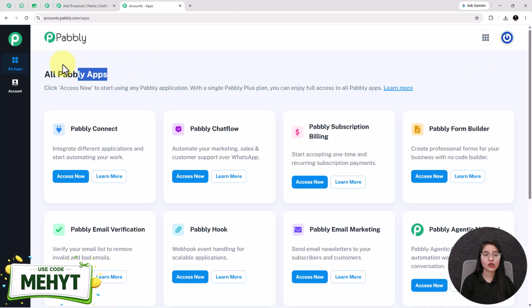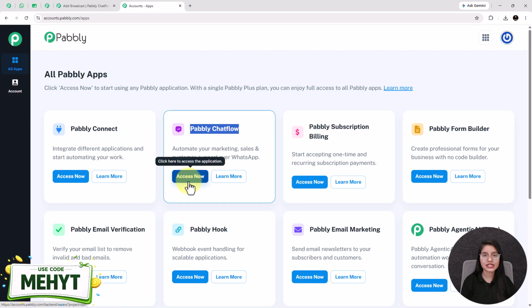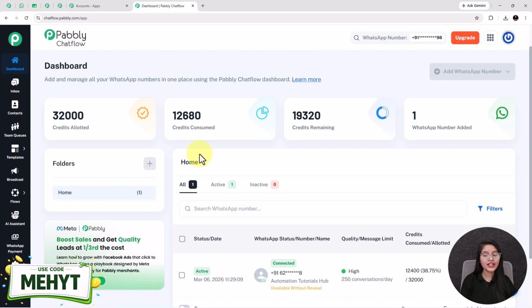After that, you will see all Pabbly apps, where you have to go into Pabbly Chatflow by clicking on this Access Now button, and it will take you to the dashboard of Pabbly Chatflow. Here, the first and the most important step is to add your WhatsApp number inside your Pabbly Chatflow account. We have already created a separate detailed video on how you can add a WhatsApp number inside Pabbly Chatflow. Check the description below for the video link.